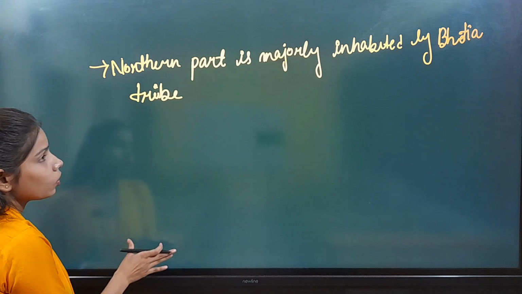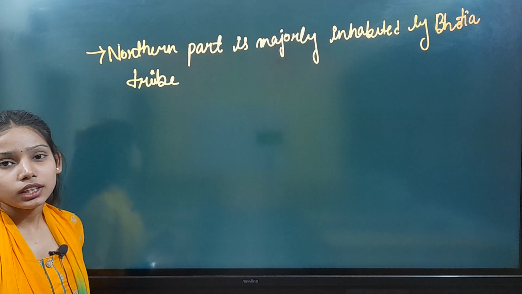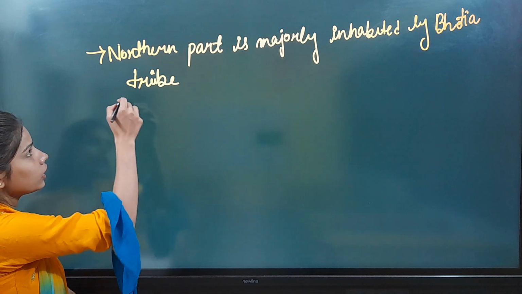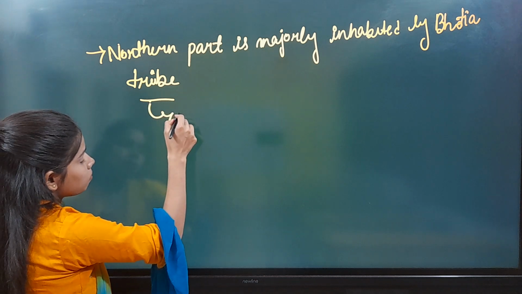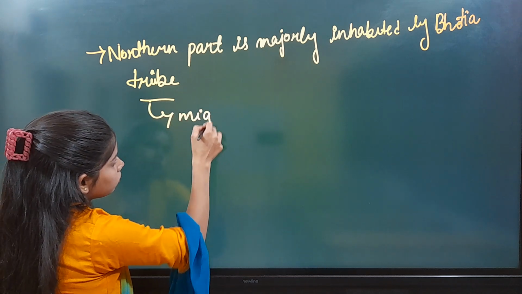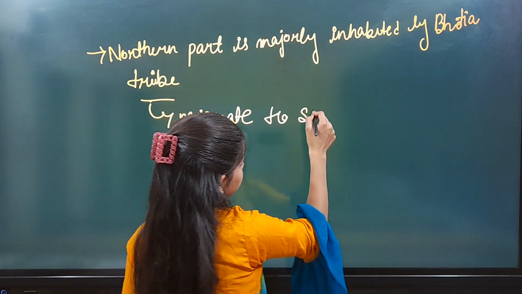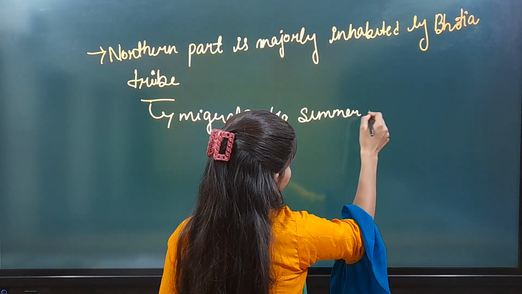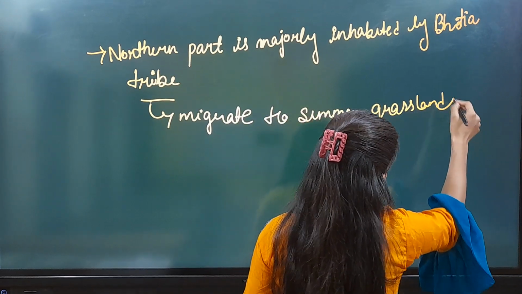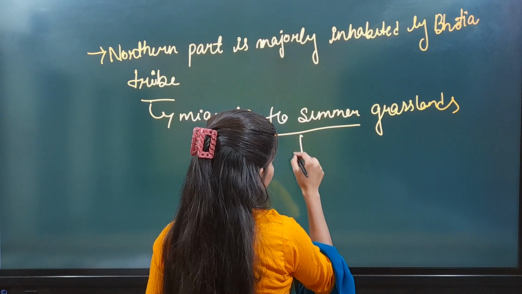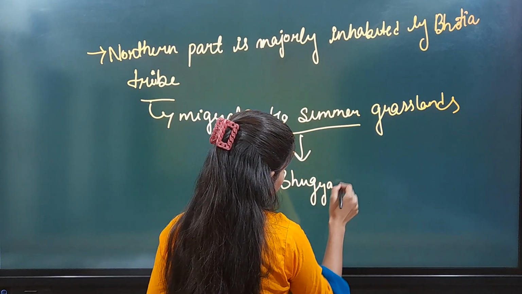These Bhotia tribe migrate to summer grasslands, and summer grasslands are known as Bhugyals.